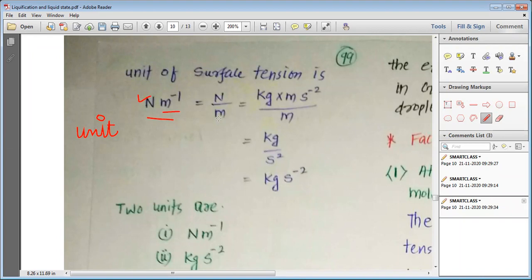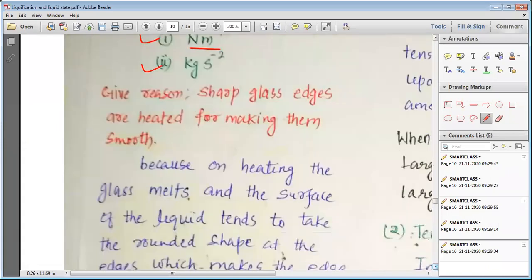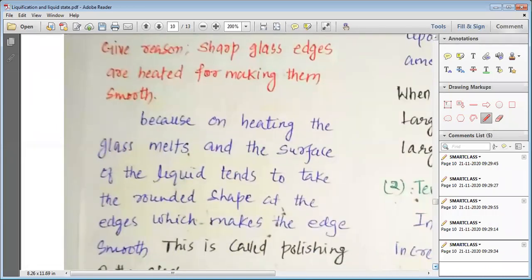So we write it Newton by meter. For Newton, we write kg into meter per second square divided by meter. This meter and meter get cancelled, and we can write the unit as kg per second square. The two units that we can see for surface tension are Newton per meter or kg per second square.